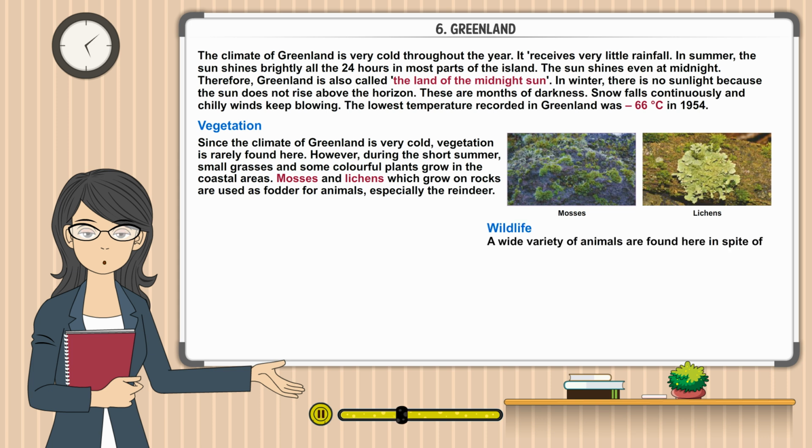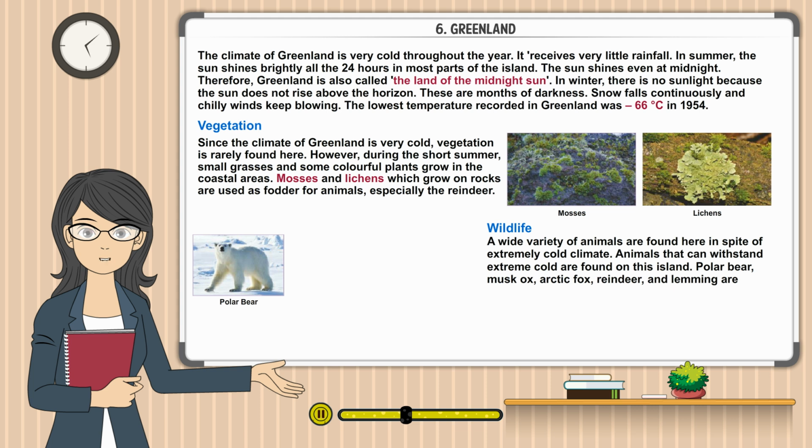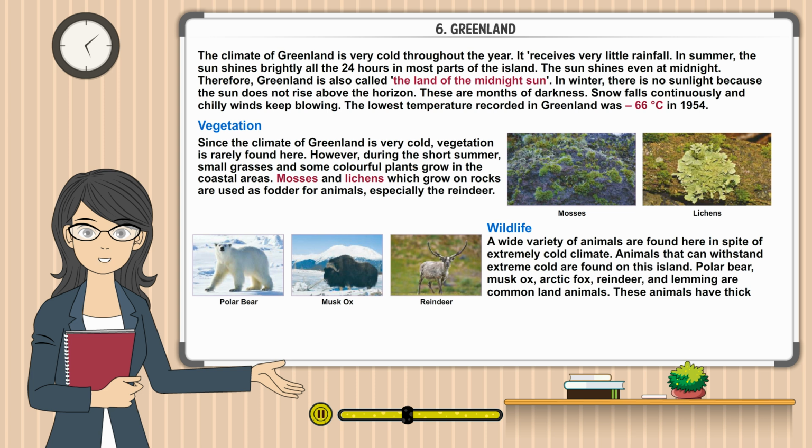Wildlife. A wide variety of animals are found here in spite of extremely cold climate. Animals that can withstand extreme cold are found on this island. Polar bear, musk ox, Arctic fox, reindeer, and lemming are common land animals.